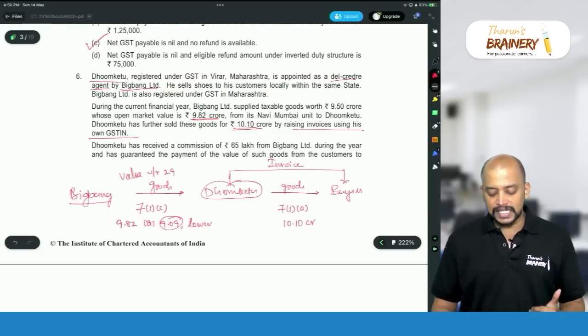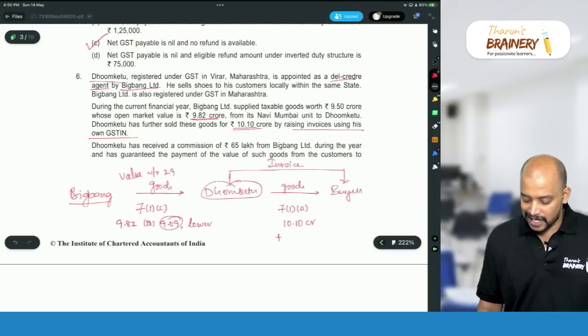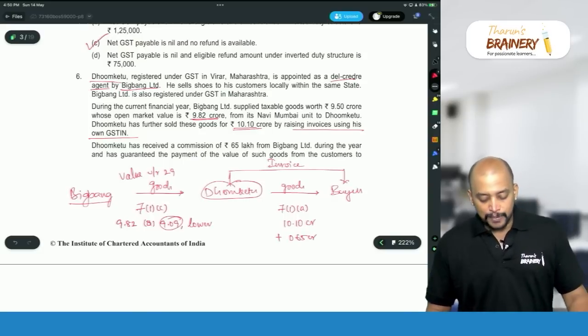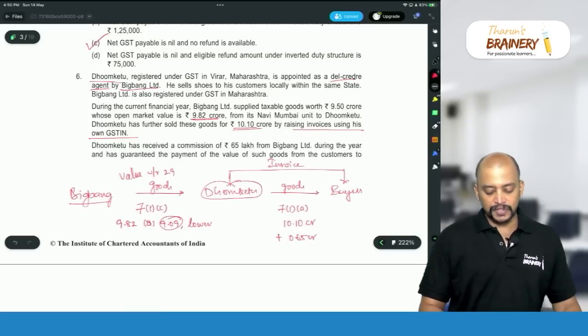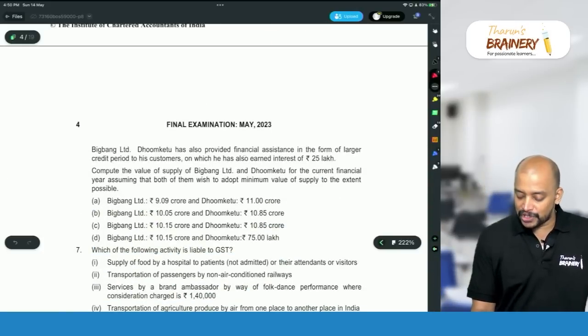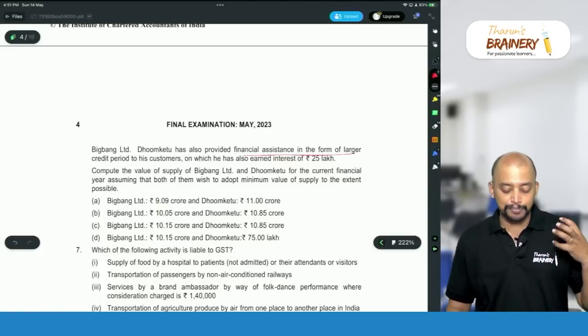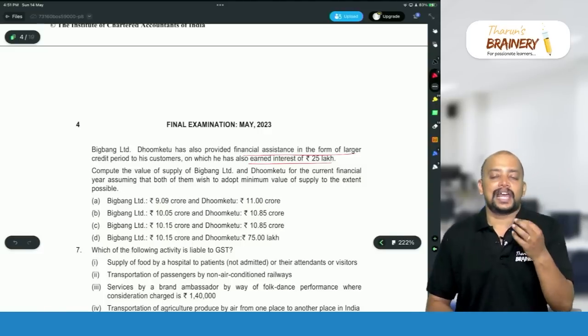Now, Dhumketu received a commission of 0.65 crores, 65 lakhs, from Big Bang Limited during the year and has guaranteed the payment of the value of such goods from the customers to Big Bang. So that will also be chargeable to GST in his hands. Dhumketu has also provided financial assistance in the form of a larger credit period to his customers, on which he has earned an interest of 25 lakhs.